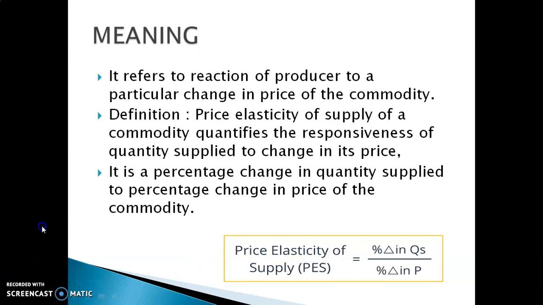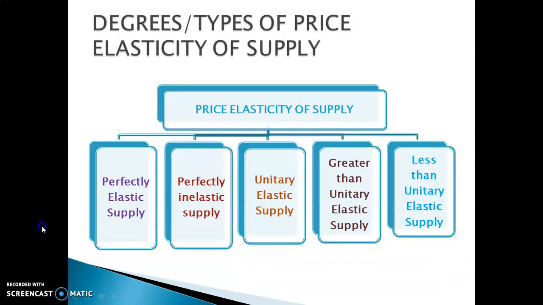Then there are different types, or different degrees, of price elasticity of supply. They are perfectly elastic supply, perfectly inelastic supply, unitary elastic supply, greater than unitary elastic supply, and less than unitary elastic supply. Let's explain one by one.